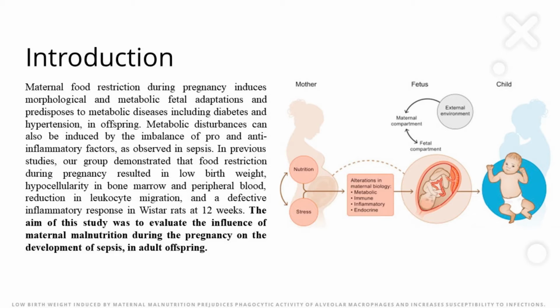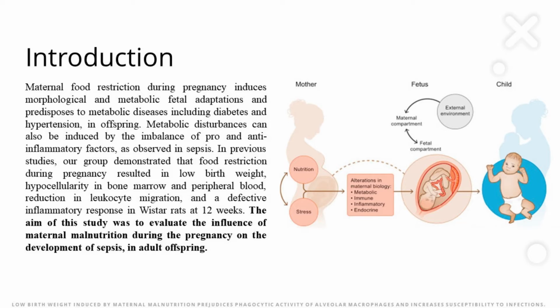Our group demonstrated that food restriction during pregnancy resulted in low birth weight, hypocellularity in bone marrow and peripheral blood, reduction in leukocyte migration, attenuated allergic lung inflammation, and a defective inflammatory response in Wistar rats at 12 weeks.